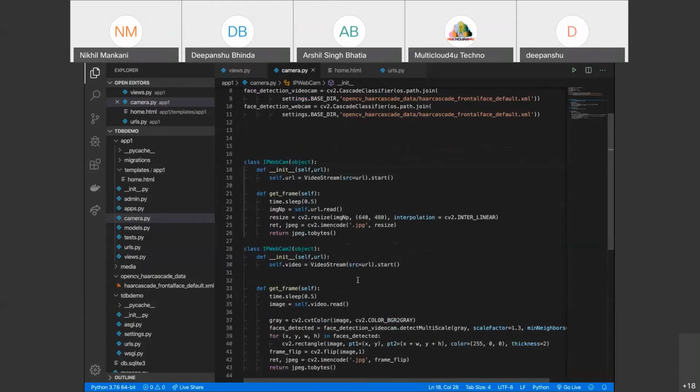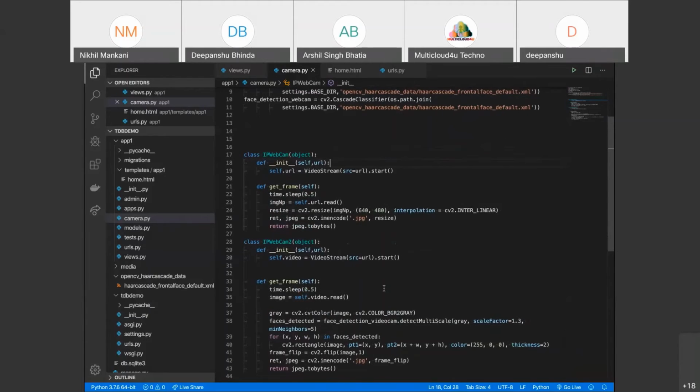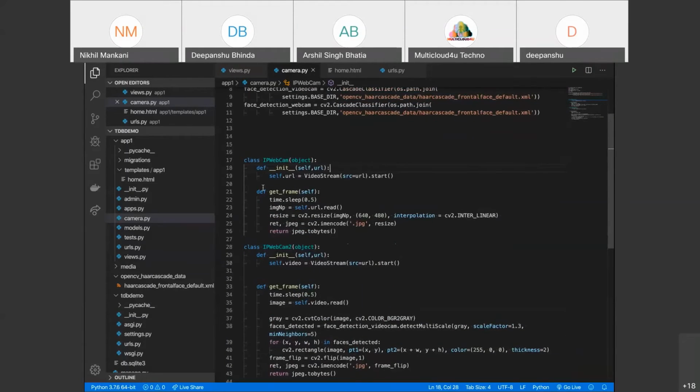Here in line number 19, as we got the URL, we start the capturing from the video stream, src equal to URL, and start. We can do this with OpenCV also, cv2.VideoCapture. But OpenCV is quite slow as compared to imutils, so we have used imutils so that we can get a higher speed there, right?